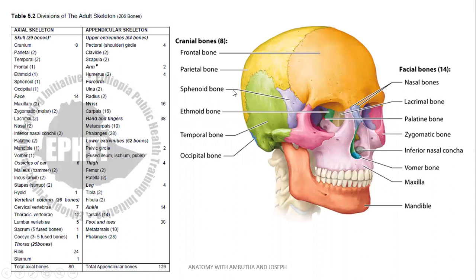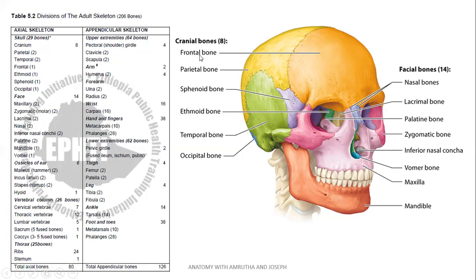The bones of the skull can be arranged into two groups, cranial bones and the facial bones. Cranial bones are 8 in number, facial bones are 14 in number. Now these bones can be paired or unpaired.